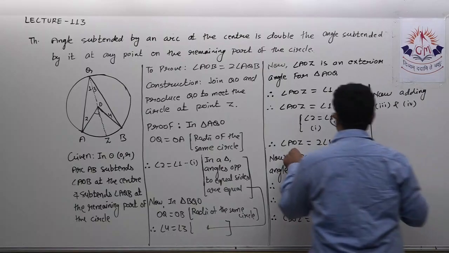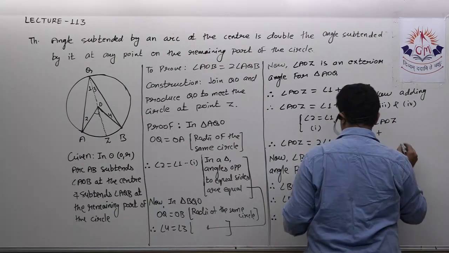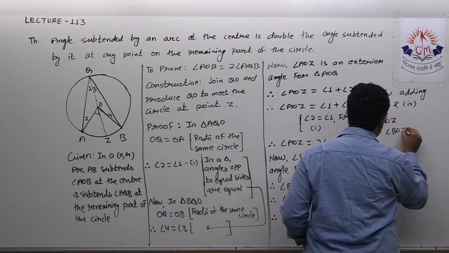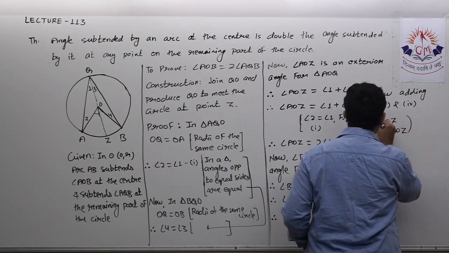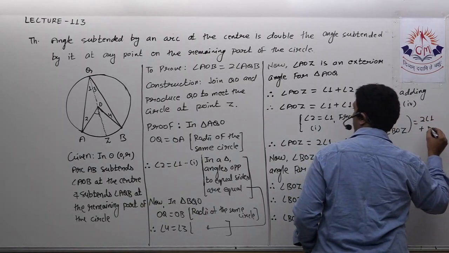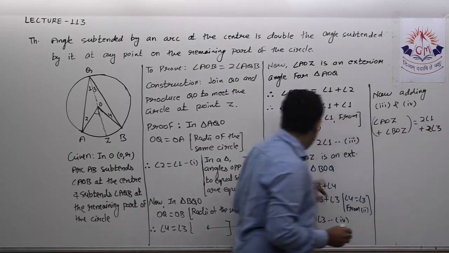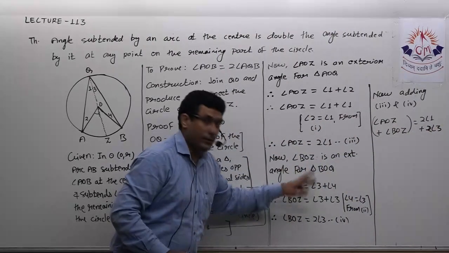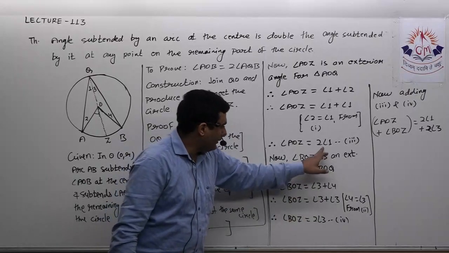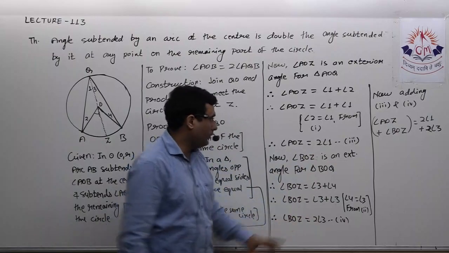See, third says angle AOZ, so angle AOZ plus angle BOZ is equal to twice of angle 1 plus twice of angle 3. Left side will be added to left side, right side will be added to the right side.